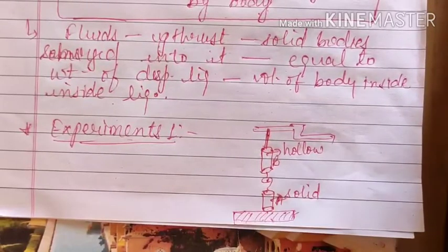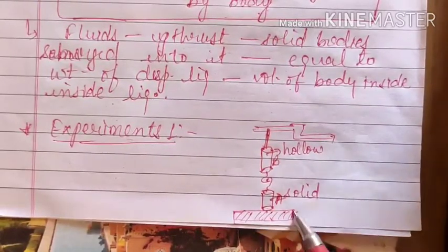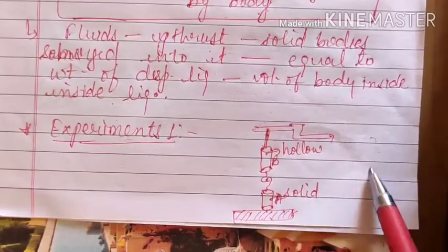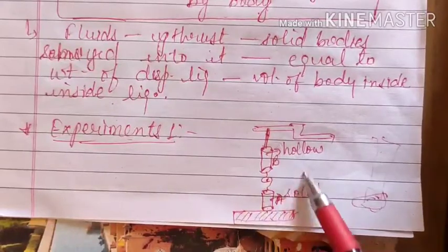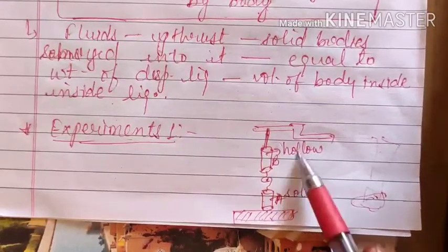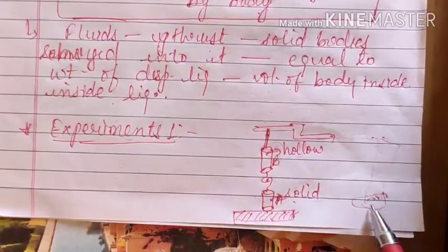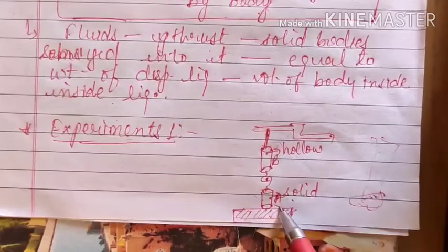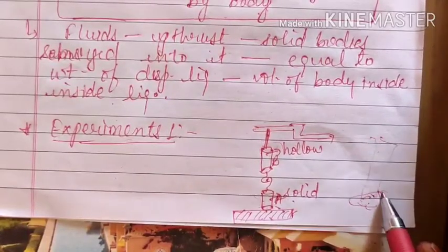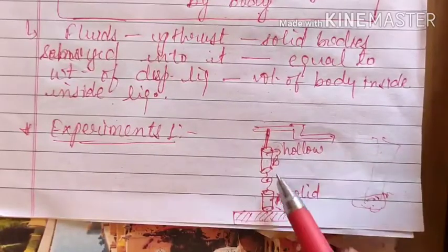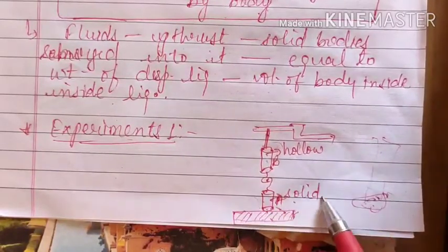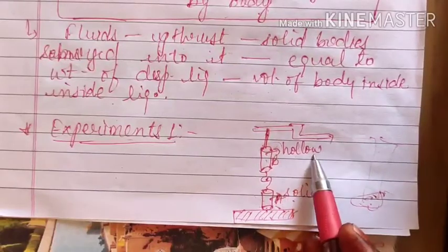You have seen a beam balance and a physical balance. That means you know that it will have two sides, one here and one more here. On one side we will put our object whose mass we want to measure, and on the other side we will put some standard weights to balance it and get the measurement. So on one side you have kept two cylinders of the same volume, but one is a solid cylinder and one is a hollow cylinder.